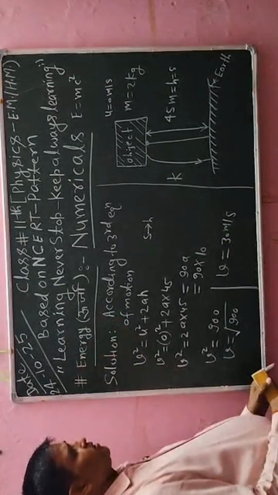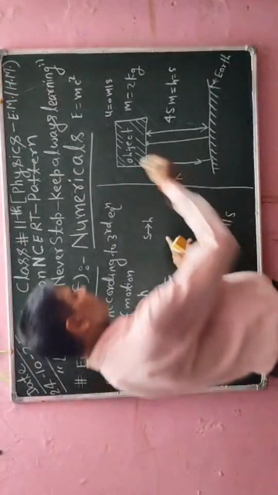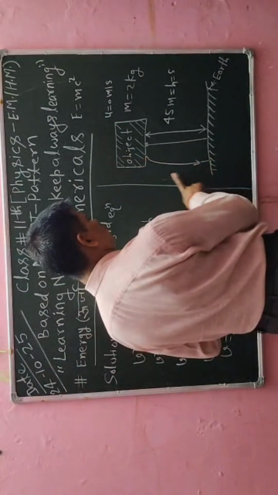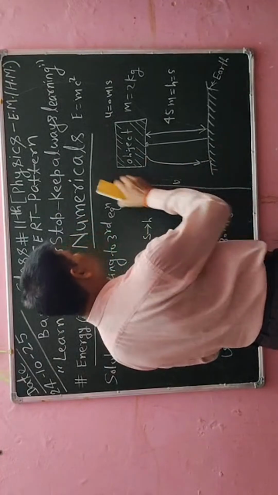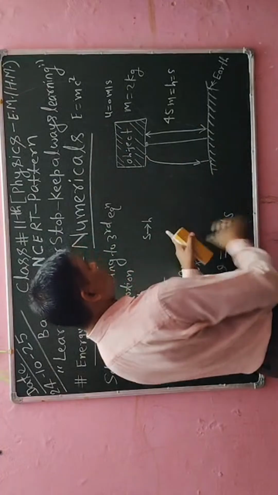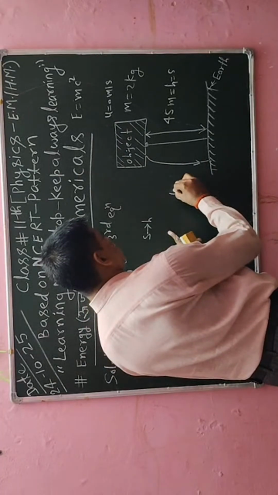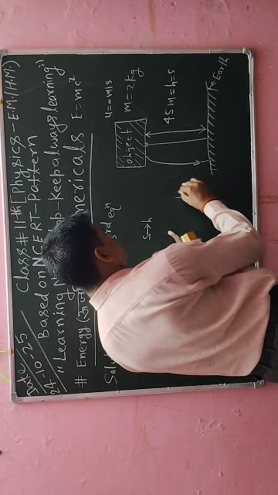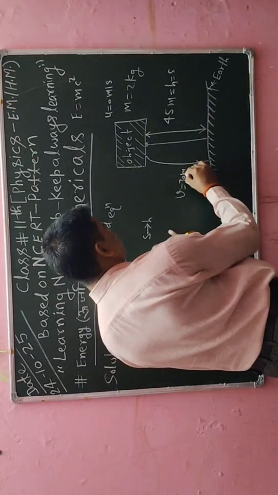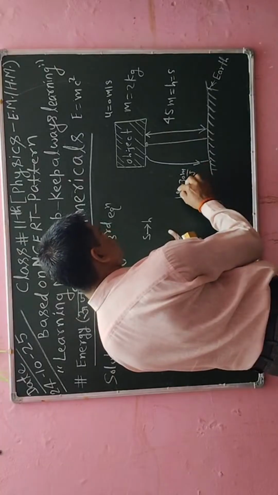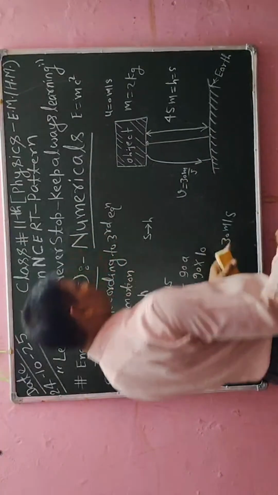So the velocity of that object is v equal to 30 meter per second. With this velocity that object is moving downward.